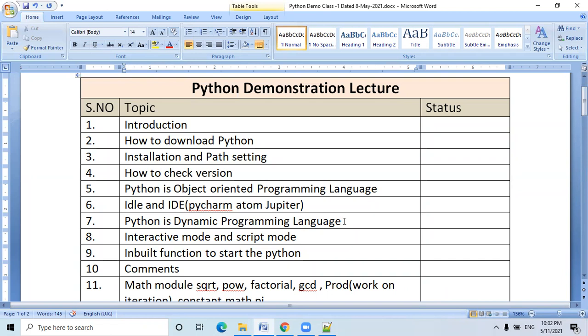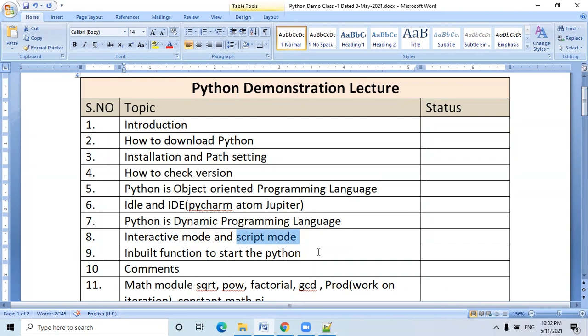Python is a dynamic programming language. What is the reason behind it? Without declaring any variable with a data type, we can use the variable. Whenever a value is stored inside the variable, it will automatically set the data type. Interactive mode we have already seen. Script mode we have not seen yet, but today most probably we will touch the script mode.